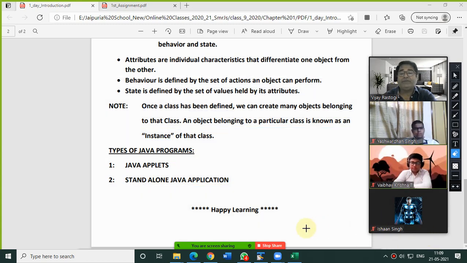So how many types of program we can implement in Java? Two types. One is Java applets and the other is standalone Java application, which we have already created in class 8th also, in 9th also. How? That everybody knows.